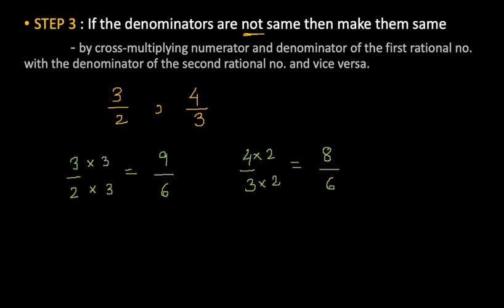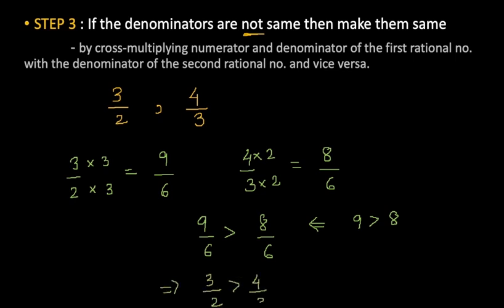Now as the denominators are the same, we can follow step number 2. We can directly compare their numerators, 9 by 6 and 8 by 6. So here 9 is greater than 8. So 9 by 6 will be greater than 8 by 6, which means 3 by 2 is greater than 4 by 3.